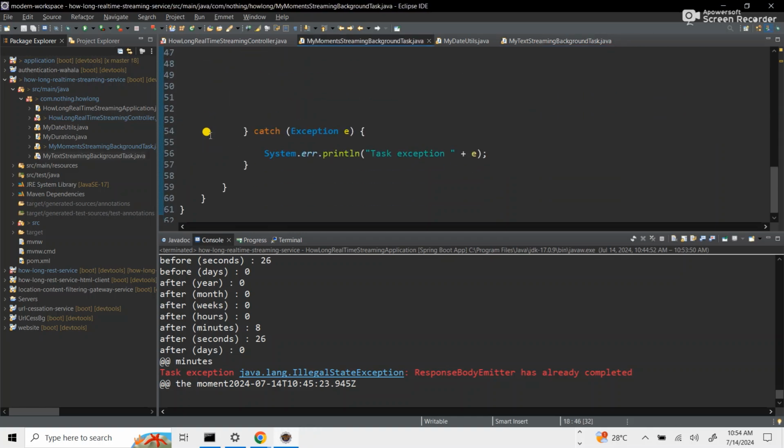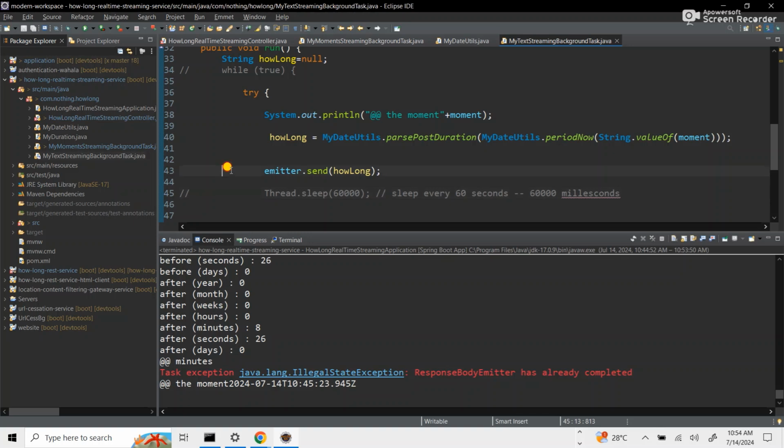Let's wait a while. Sorry. Let's kill this one as well. No, we won't kill this. Let's kill this. Alright. So we are okay now.